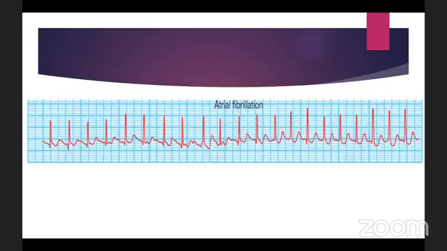So this is the most famous ECG of atrial fibrillation. What are the features of atrial fibrillation? The first one, we learned, is an irregularly irregular heartbeat. So the RR intervals, these are the RR intervals, are irregular. They are not regular.